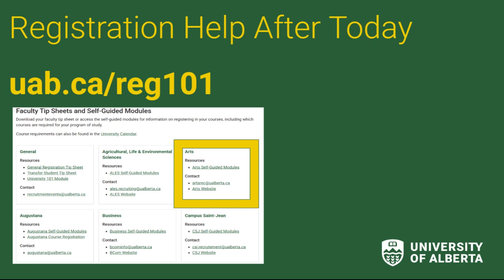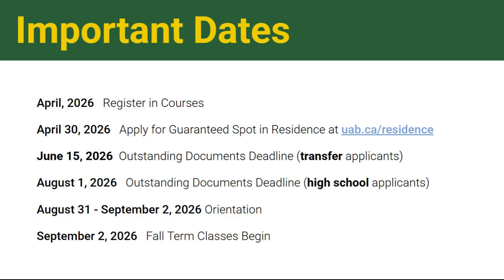If you are still needing help after today, please use our self-guided modules or our registration links listed there, or you can go to uab.ca/reg101. And then here's just some important dates to keep in mind. In April, you can start registering in courses, any outstanding documents for transfer or high school students to submit, and when orientation and fall term classes begin.